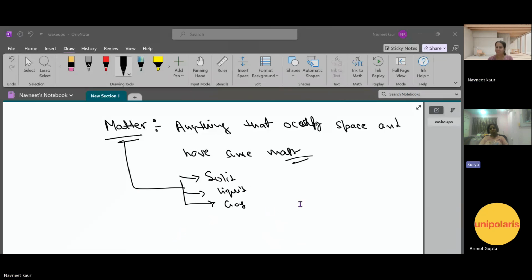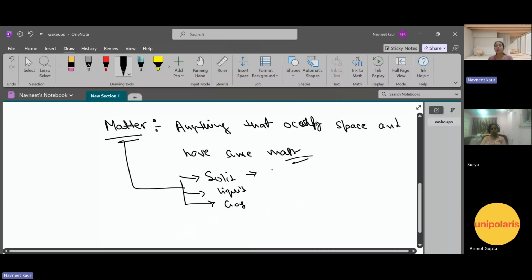By molecules. Yes, absolutely correct. So we can also mention that solids have a definite shape and volume as well. Both are defined in the case of solids. Liquid, you can say, does not have a definite shape, but a definite volume is there. So how can we consider definite volume?